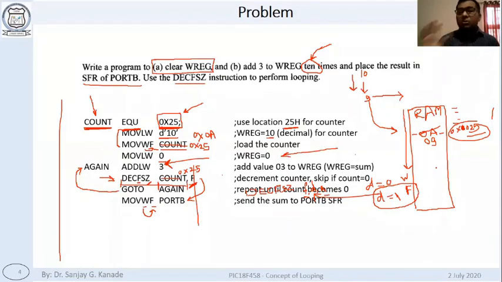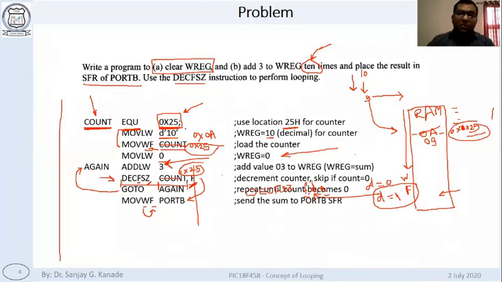Then what you will have to do, you will have to change the location of the counter to somewhere else, right? Now in this case, wherever you have written the address of the counter, you will have to change it at all the places, right?